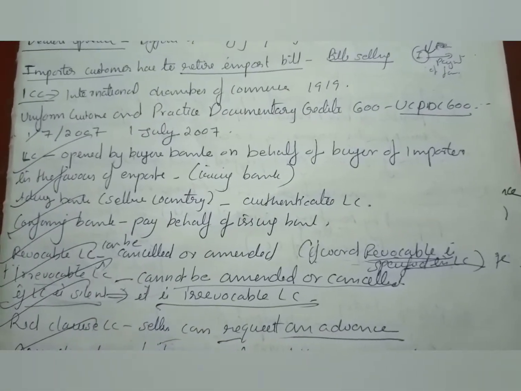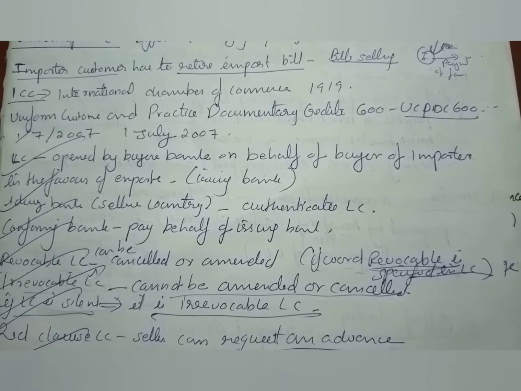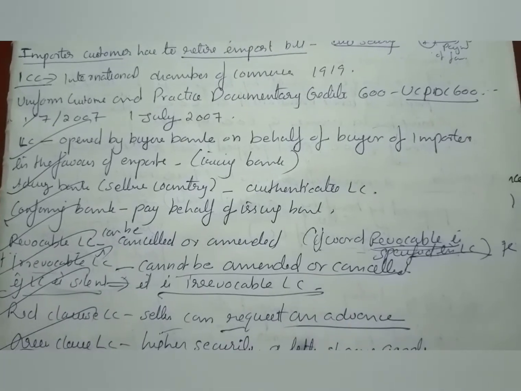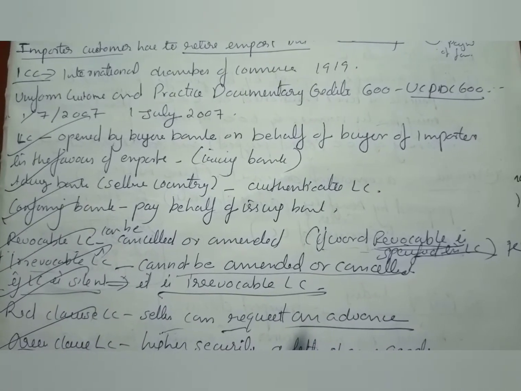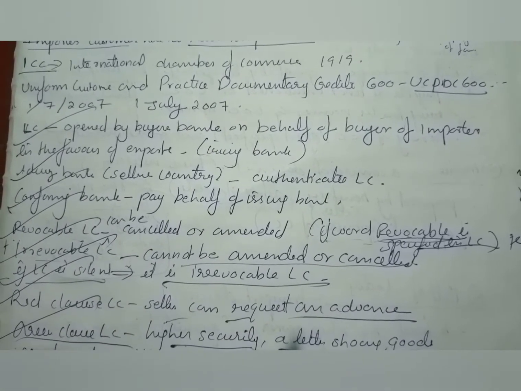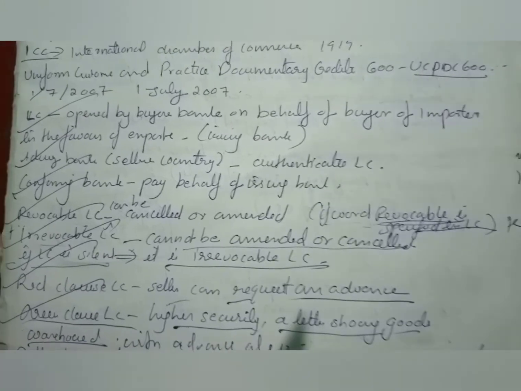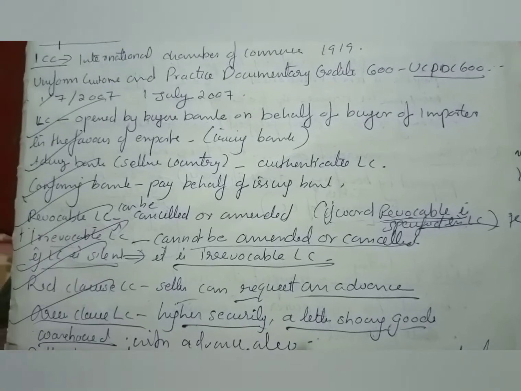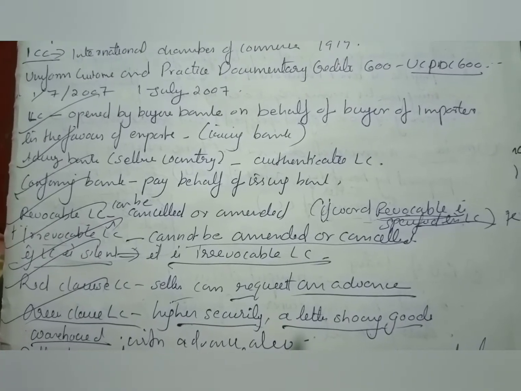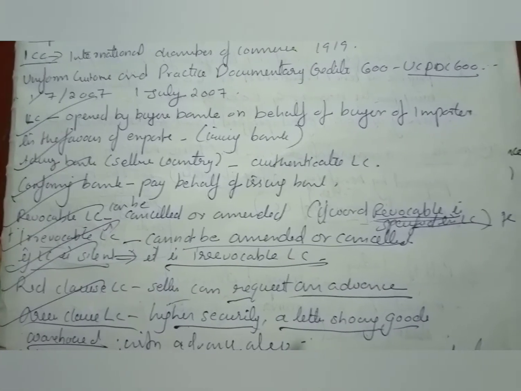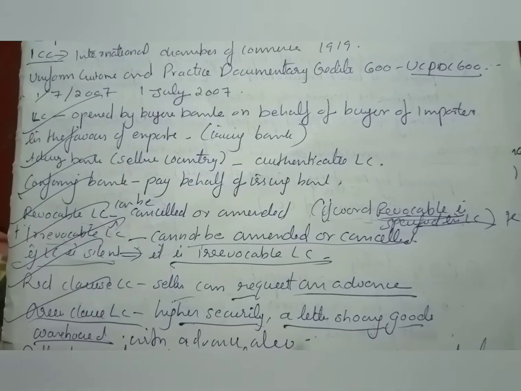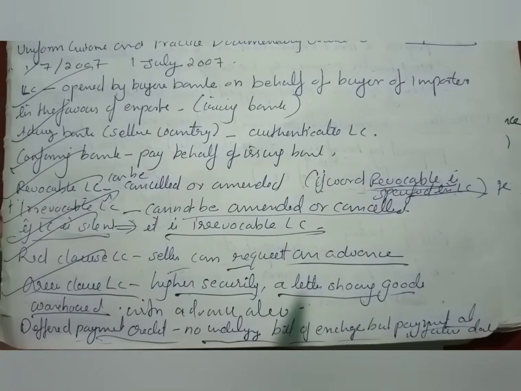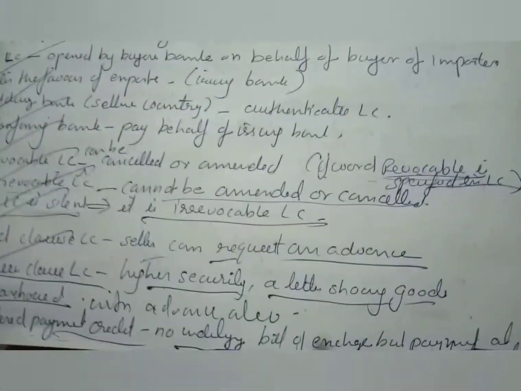An LC is opened by the buyer's bank on behalf of the buyer or importer in favor of the exporter. The buyer's bank is the issuing bank. The advising bank is in the seller's country, and it authenticates the LC, and the confirming bank pays on behalf of the issuing bank.